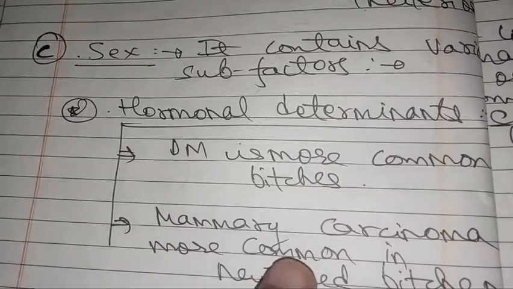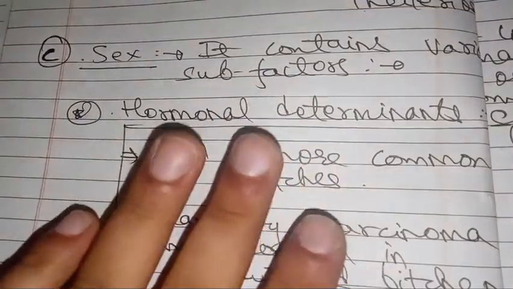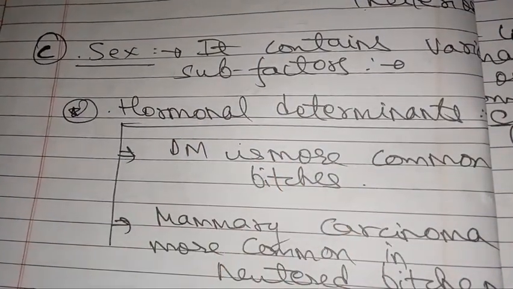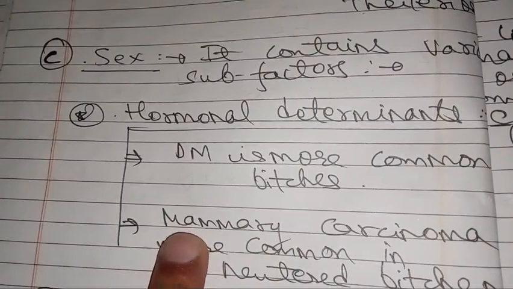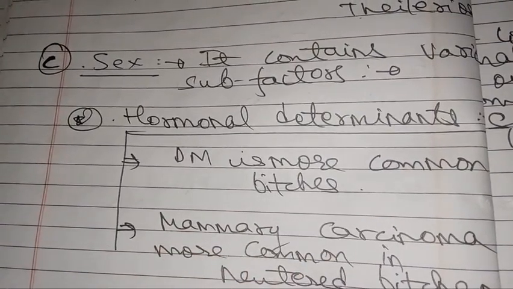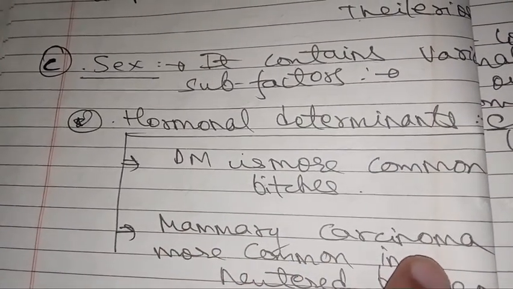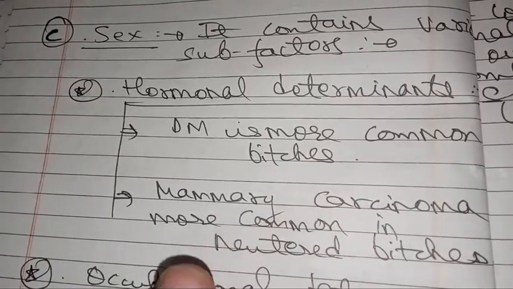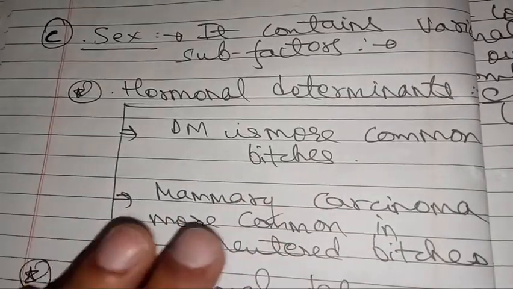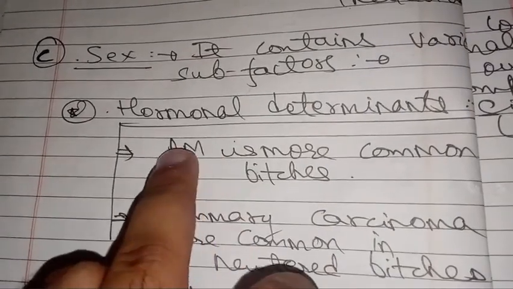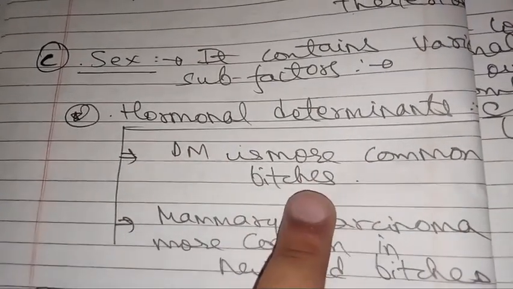So now what will happen? Due to some hormonal imbalance that we do not need to discuss here, and I also don't know, obviously, since I'm a third year student, mammary carcinoma is more common in neutered female dogs. In neutered bitches, mammary carcinoma, a malignant cancer of the mammary gland, is more commonly seen. And diabetes mellitus is more commonly seen in normal female dogs.